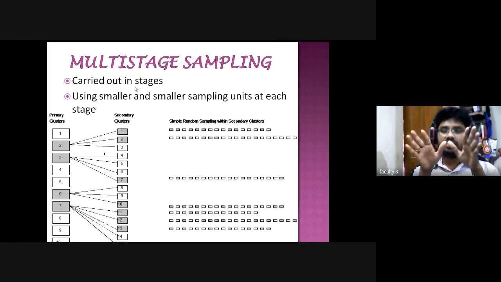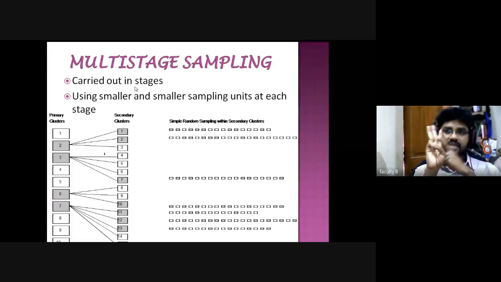Don't worry, after I complete this you can ask questions. First I select only three states, for example Telangana, Andhra, and Bihar. Within Telangana I may select two districts, within Andhra two districts, and within Bihar two districts.